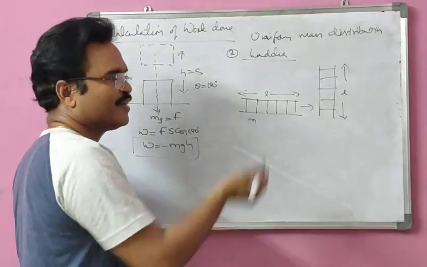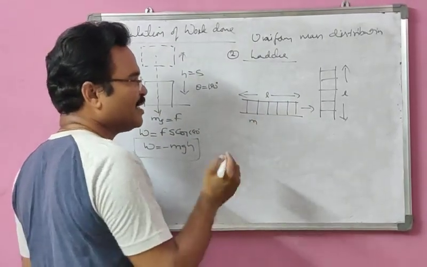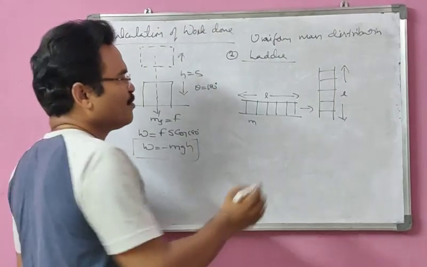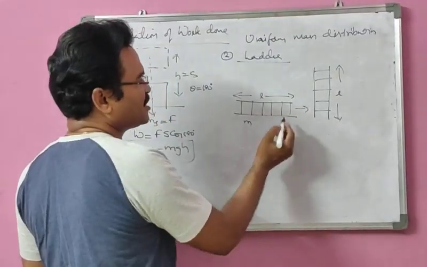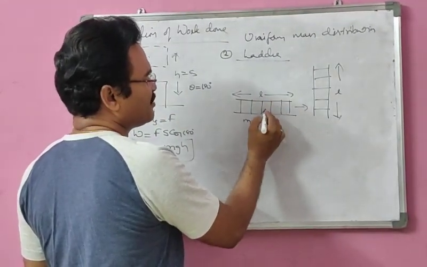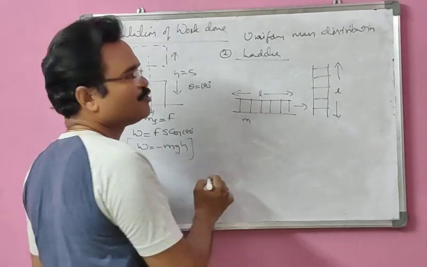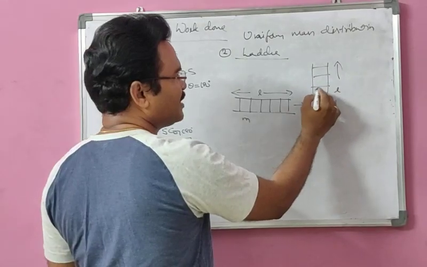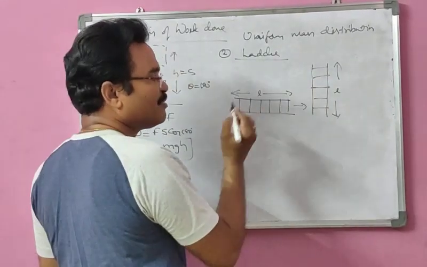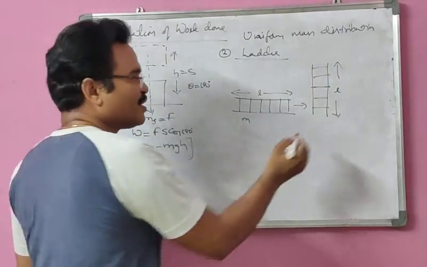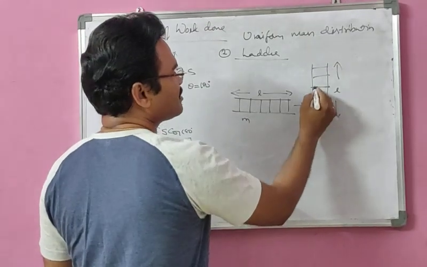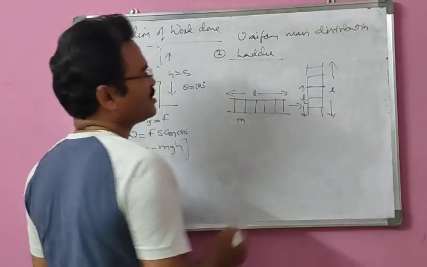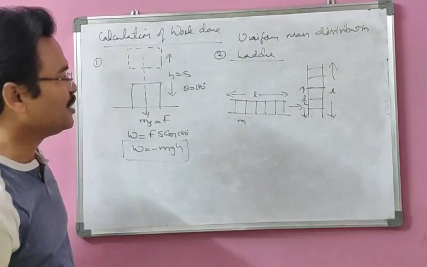Mass is there. So weight acts vertically downward. But here, what is the displacement? To calculate the displacement here, where will the center of mass be? Center of mass will be on the ground, which is at L by 2. Even in the vertical position also, the center of mass will be at L by 2 only. But what is the shift that has occurred, from ground to what height has it gone here? It has gone a height of L by 2. The center of mass has been shifted by an amount L by 2.